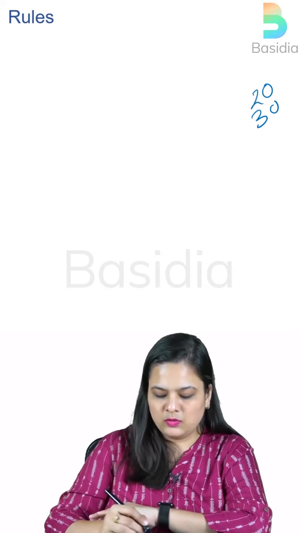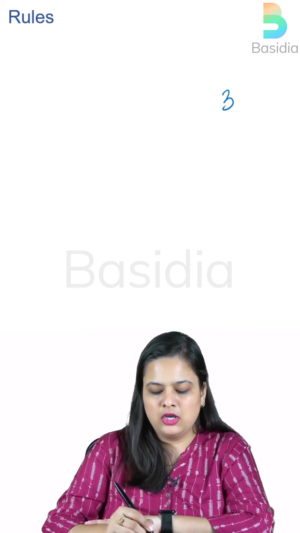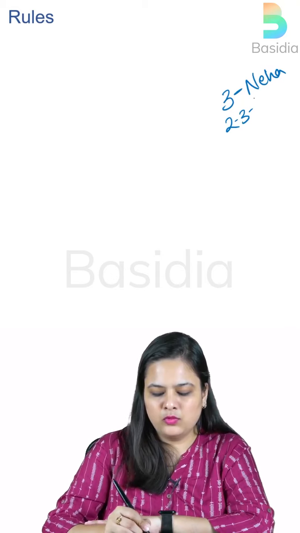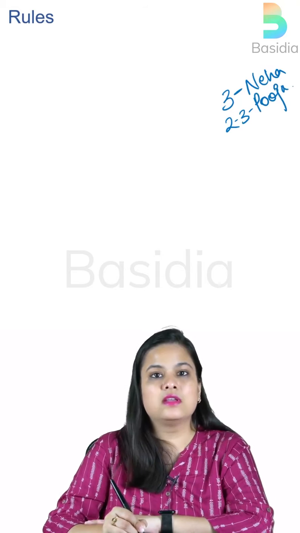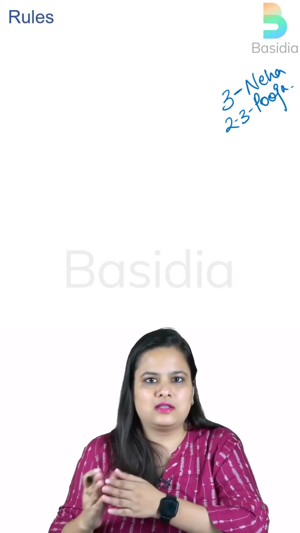Even in your class, you must have observed that, let's say, you are 50 students in total, and there will be at least 2 to 3 Neha, 2 to 3 Pooja, right? Very common names, isn't it? And that is how the confusion starts, right?